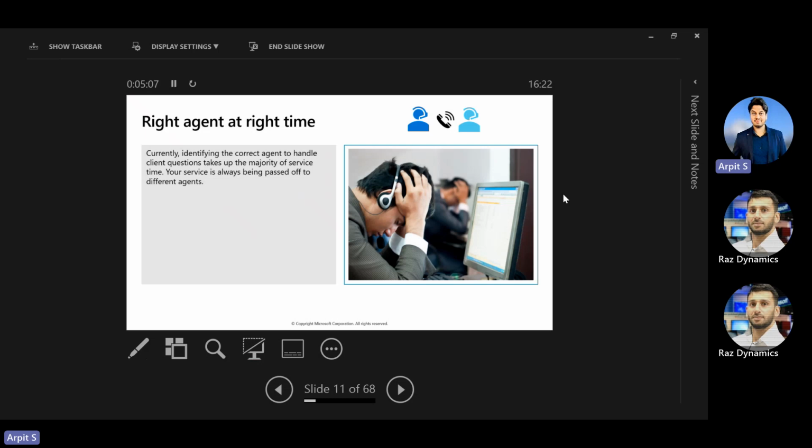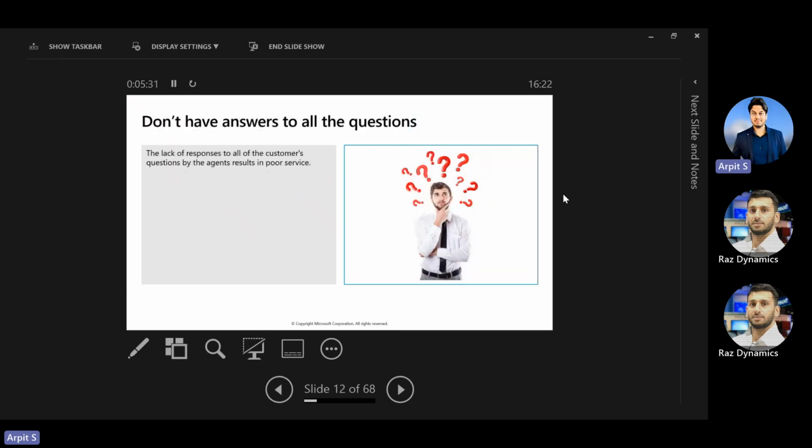You also face this kind of situation, like when you call the call centers, they keep on transferring the calls from one to another. So this actually creates a lot of frustration for the customers as well. So it's always a good idea to have some kind of mechanism, based on the skills and the sentiment, so that your call is transferred to the right agent and your query gets resolved soon, right? So this is also one of the major challenges.